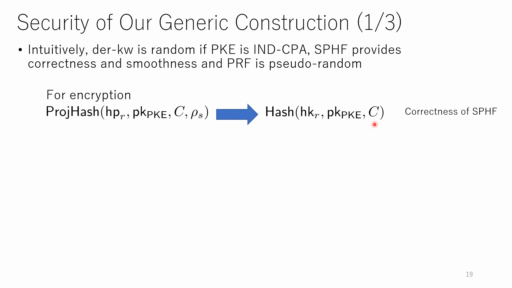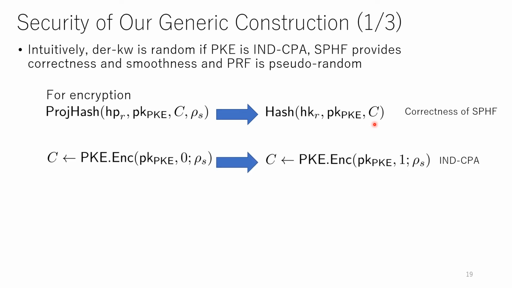Here, the witness is not required. This modification does not affect the security owing to the correctness of the smooth projective hash function. And next, this ciphertext C is changed to the encryption of v1, and this modification is indistinguishable owing to the IND-CPA security of the underlying PKE.